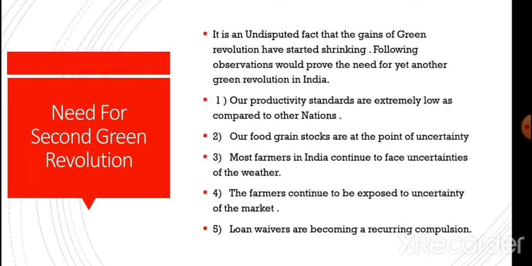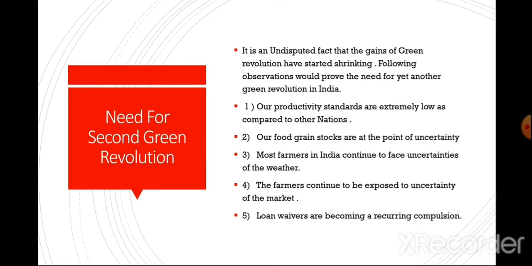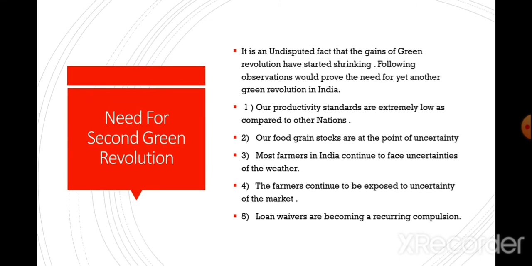Our food grain stocks are at the point of uncertainty. Most farmers in India continue to face uncertainties of the weather. The farmers continue to be exposed to uncertainty of the market. Loan waivers are becoming a recurring compulsion. So, because of these reasons, India needs a second green revolution.